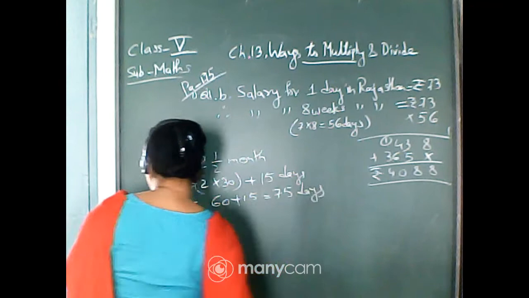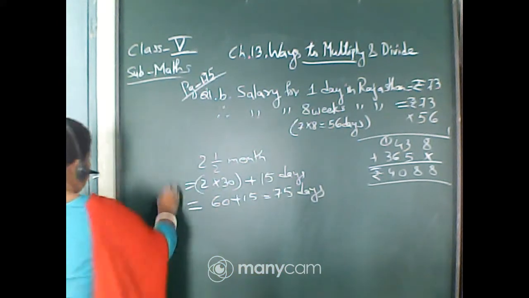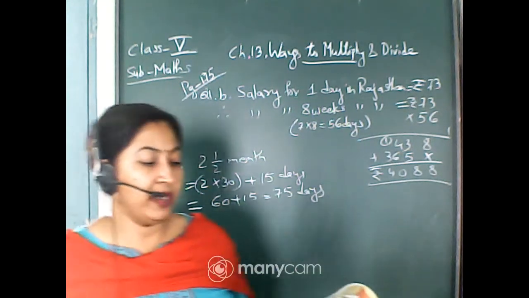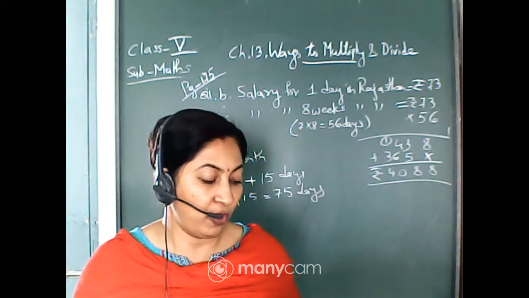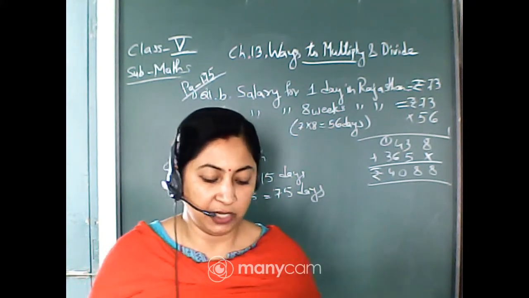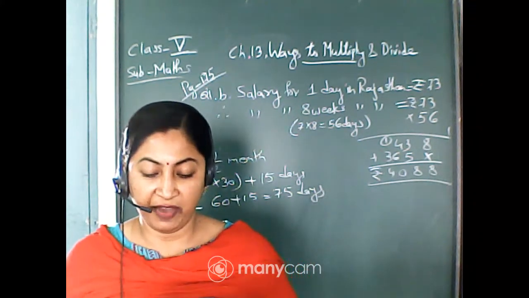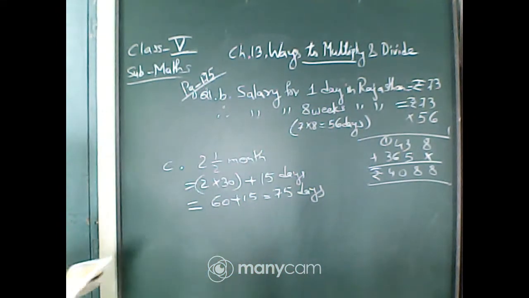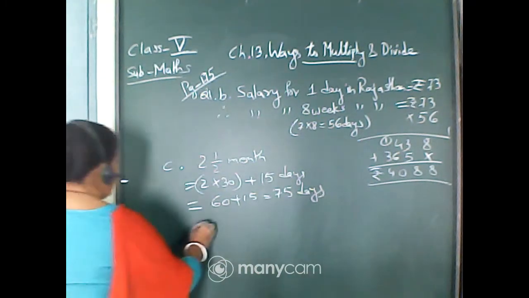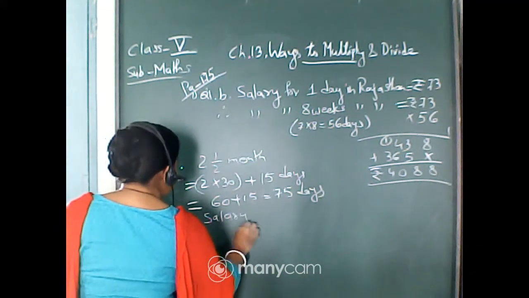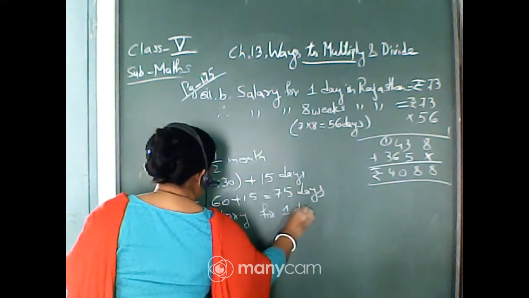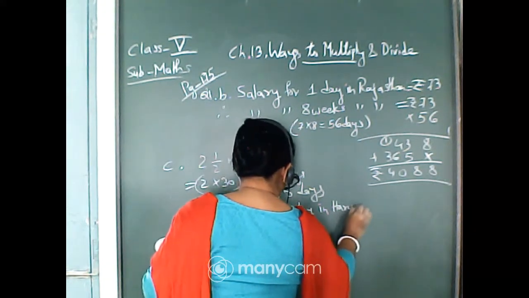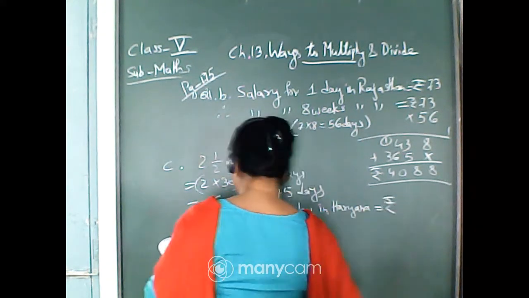Now you have to find it out for 75 days. This is number C. So for number C, in Haryana, for 1 day they are giving rupees 135. You have to find the rupees for 75 days. How much money is Neelam getting for 75 days? Okay, so what you will do? You will write the same thing. Salary for 1 day in Haryana is equal to rupees 135.